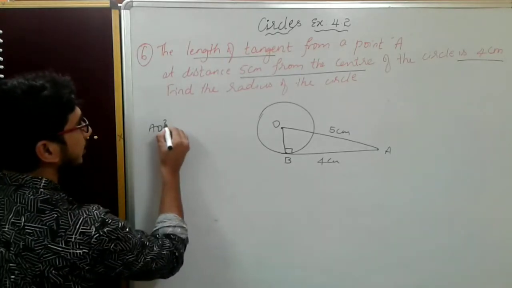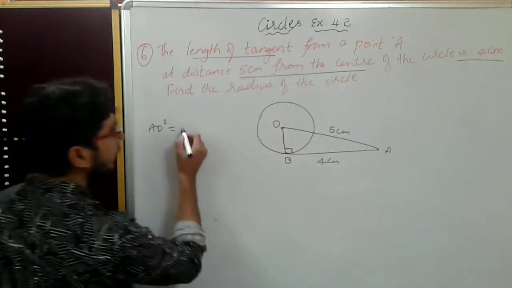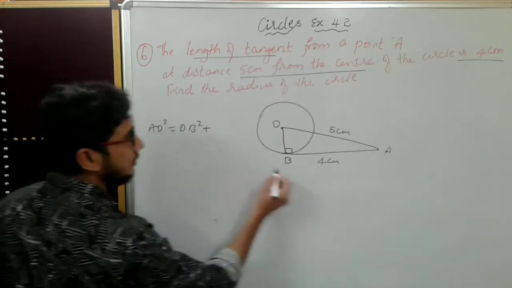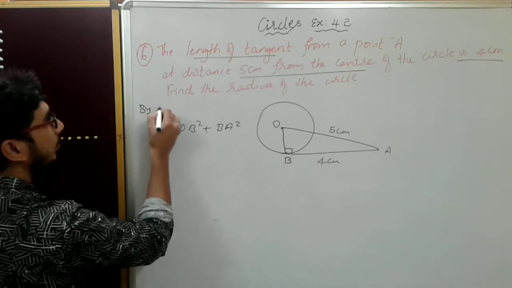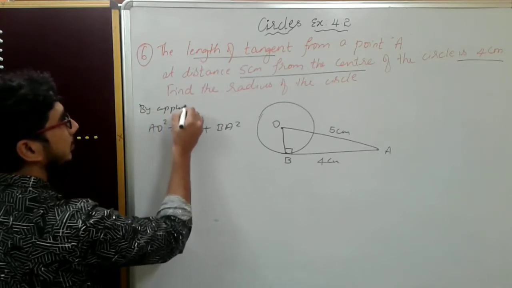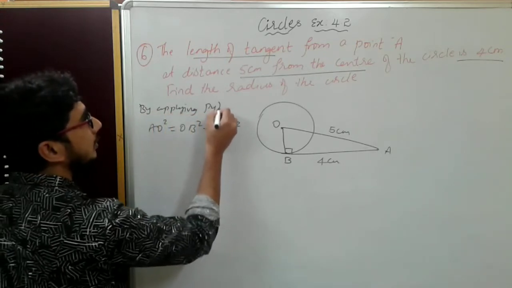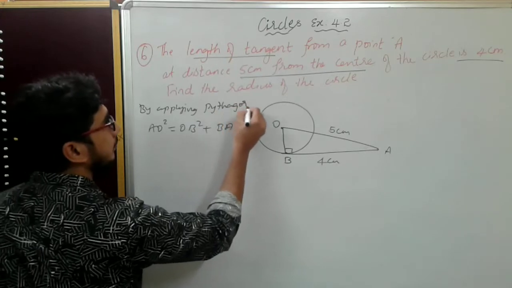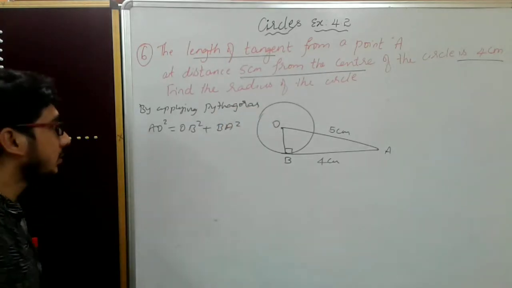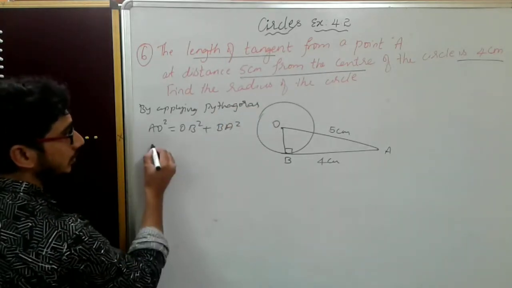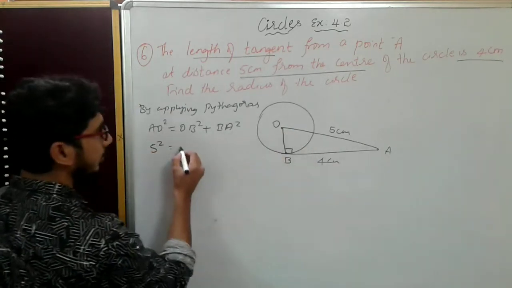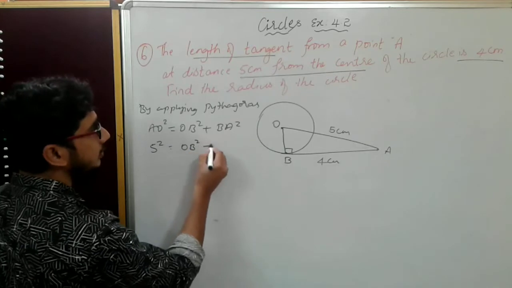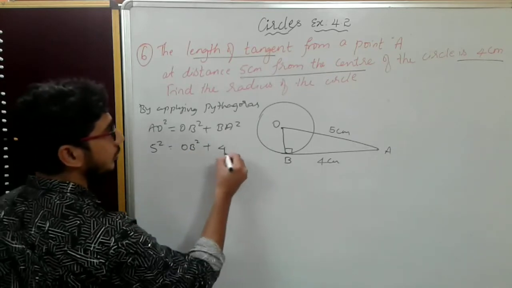AO square is equal to OB square plus BA square. What I am doing is applying Pythagoras theorem. By applying Pythagoras theorem, what will happen? AO is how much? AO is 5 square. OB how much? Don't know, we have to find out, that is only the radius. BA how much? 4 square.